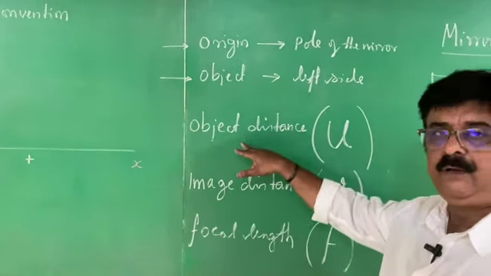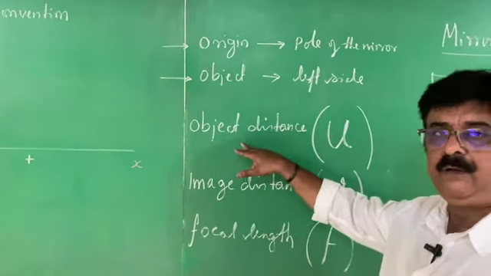Now the question comes about V. V means image distance. When the image forms in front of the mirror, we call it a real image. In front of the mirror is facing left. Therefore, the real images we have to take as negative, and for the virtual image, we should take it as positive. Simple it is. U, always negative. V, if it is real, it is negative. If it is virtual, it is positive. Focal length, if it is concave mirror, negative. If it is convex mirror, positive. Simple, right?